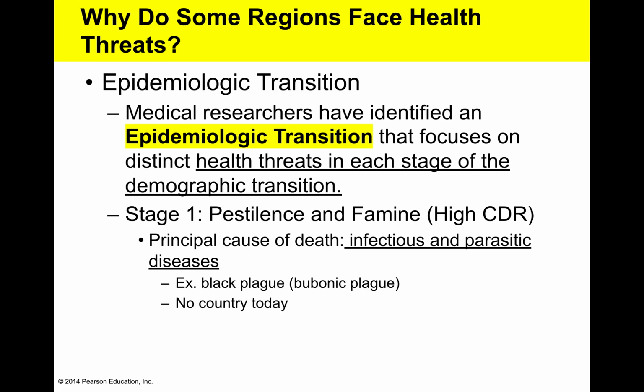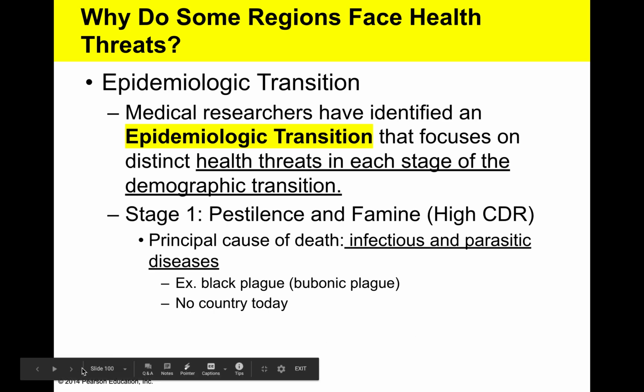Stage 1 is pestilence and infectious diseases. These are parasitic diseases that arise from a parasite. It can be a bacterial parasite, it can be a fungal parasite. Some of the most notable stage 1 infectious diseases would have been the Black Plague, or the bubonic plague. No countries are in stage 1 today.